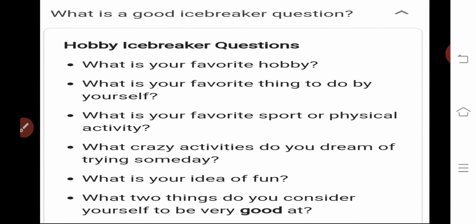So here, what is your favorite hobby? You could ask. What is your favorite thing to do by yourself? What is your favorite sport or physical activity? That also you can ask. What crazy activities do you dream of trying someday? That could be also. What is your idea of fun? That could be also. What two things do you consider yourself to be very good at? So these all could be considered icebreaker activities.